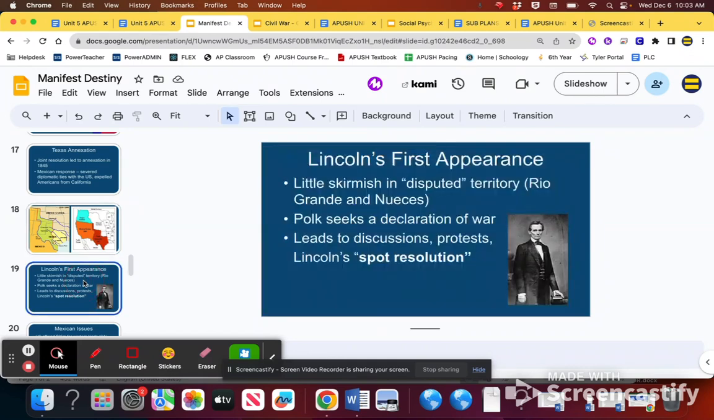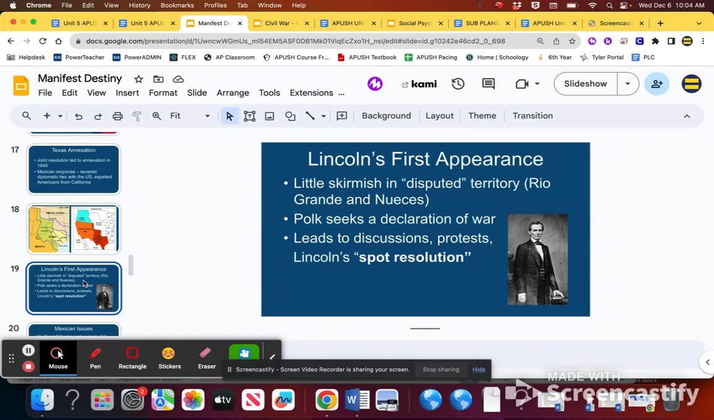Lincoln also questions the cause of the Mexican-American War through the Spot Resolution, where Lincoln is going to point on a map and say, show me the spot in which the fighting in Texas took place. If it's on one side, we don't deserve to go to war. If it's on the other, we should go to war. He eventually votes against going to war, by the way.